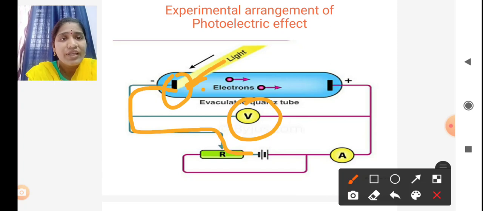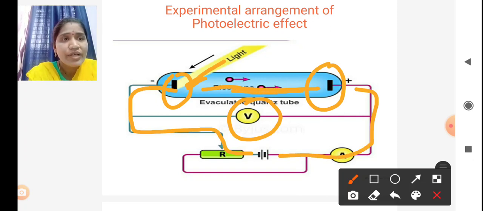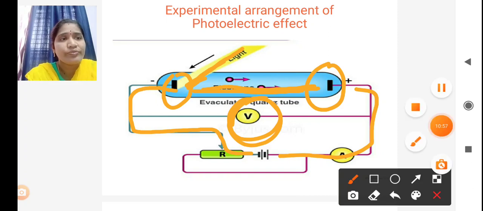Here the electrons are attracted by this anode. So here we are applying the potential so that it is possible to pass the current through this. That's why we are applying this positive potential. That means if we increase this positive potential, then the flow of electrons also increases.